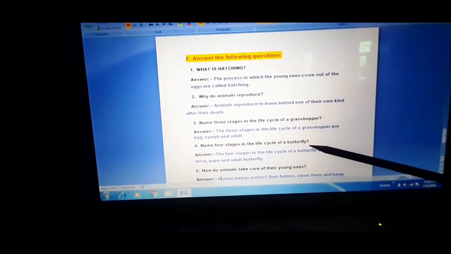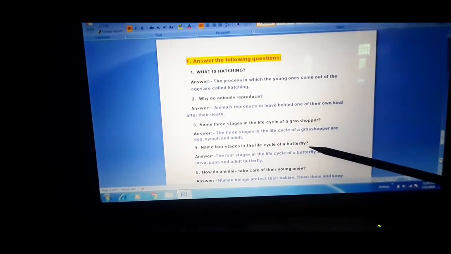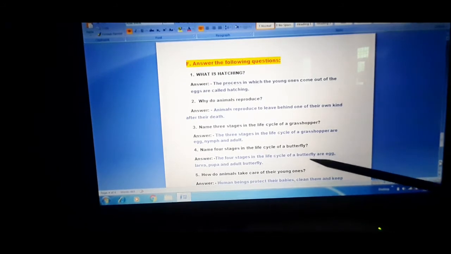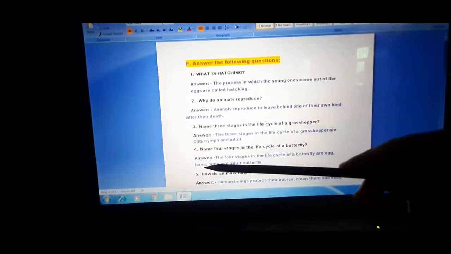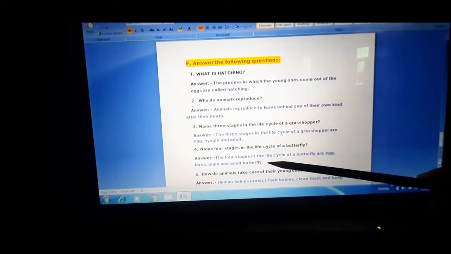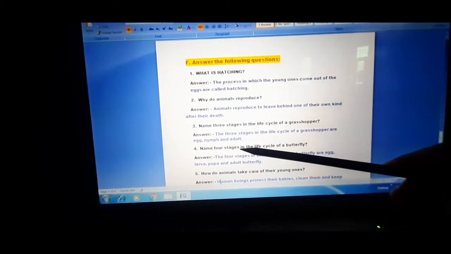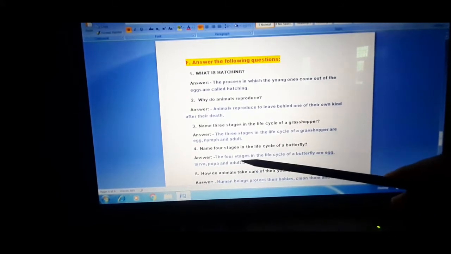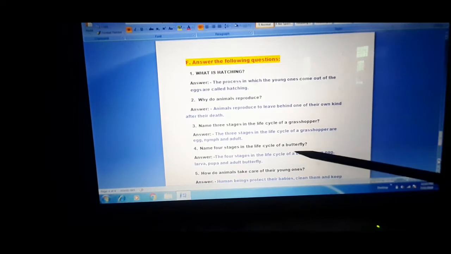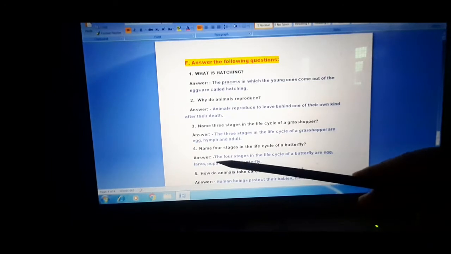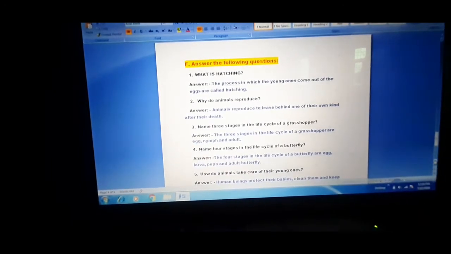Name 4 stages in the life cycle of butterfly. The 4 stages in the life cycle of butterfly are egg, larva, pupa and adult butterfly. Again, name 4 stages in the life cycle of butterfly. The 4 stages are egg, larva, pupa and adult butterfly.